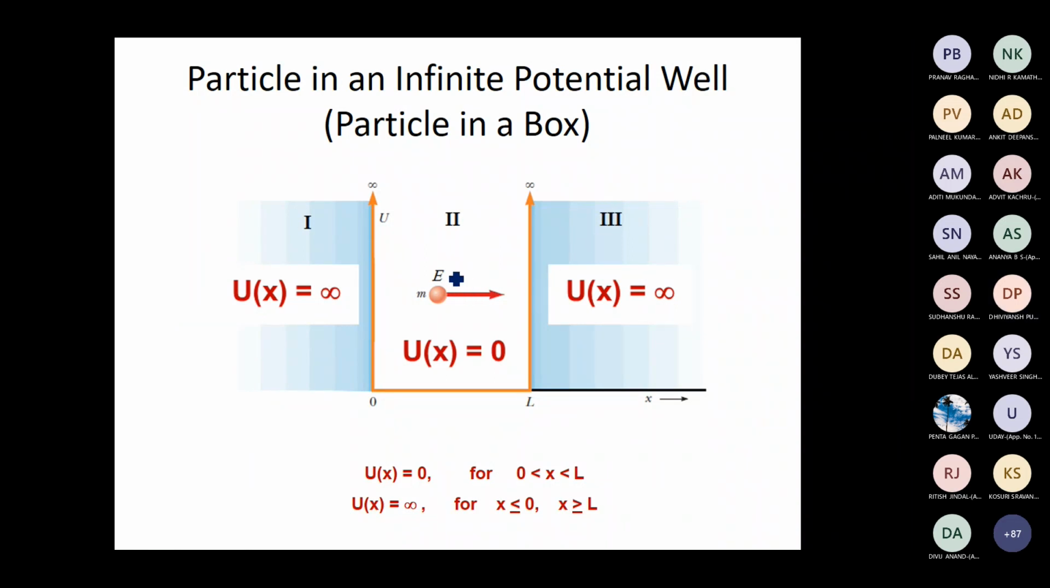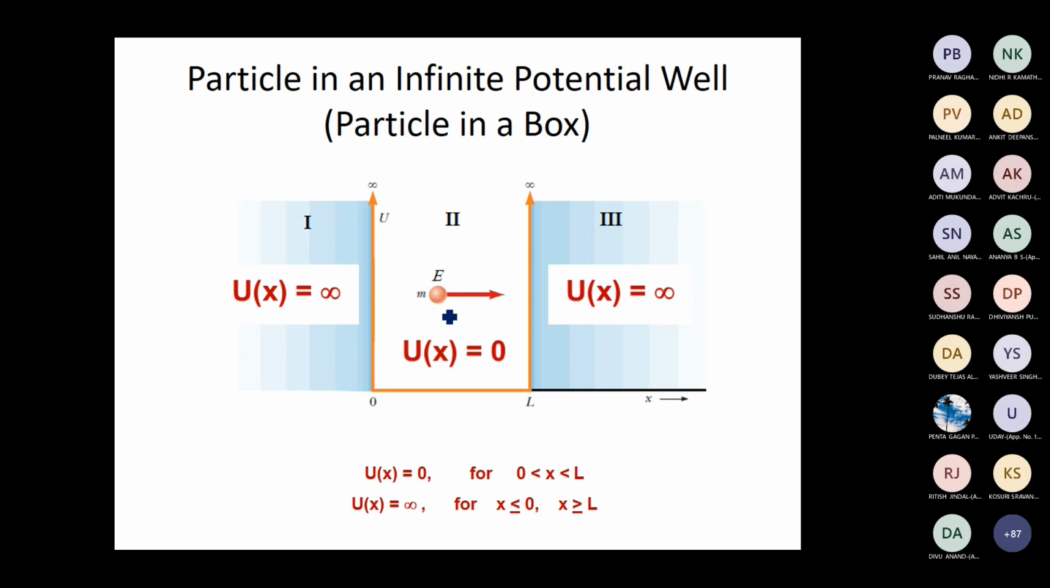So now our aim is to find what will be the wave function of this quantum particle. Once we know the wave function, we can calculate the probability density and various other quantities. So this is the most simple problem you can have in quantum mechanics: a particle which is trapped inside a potential well.